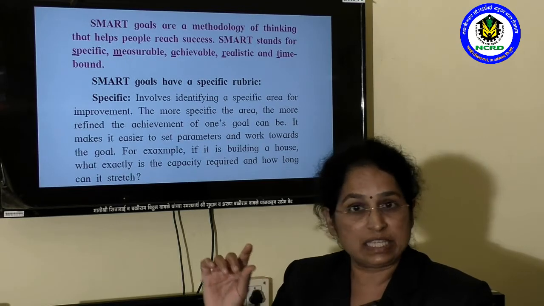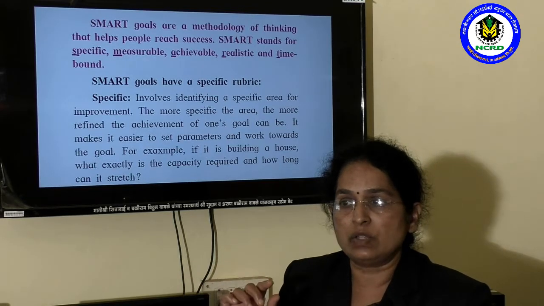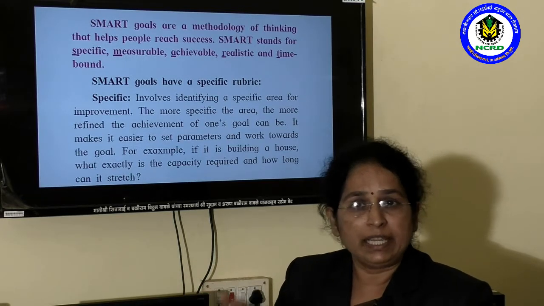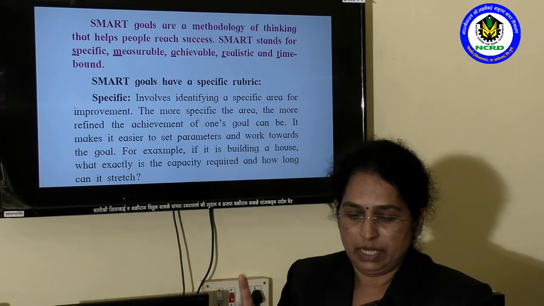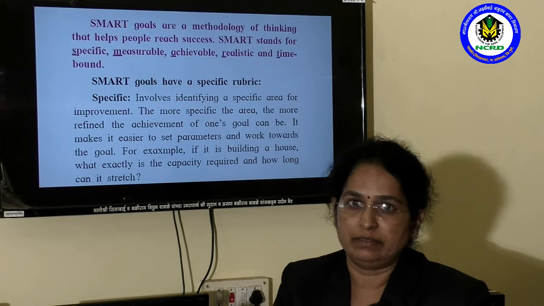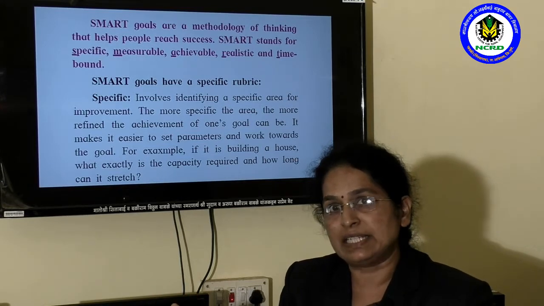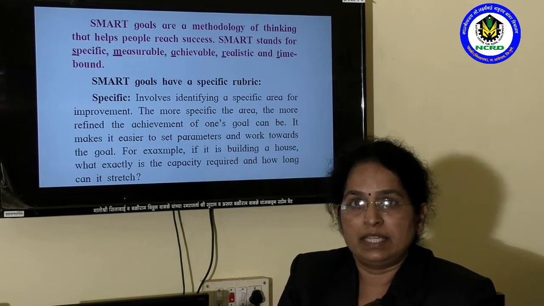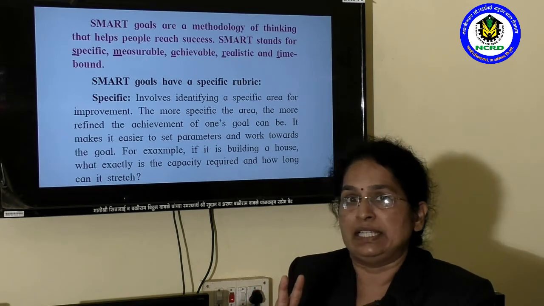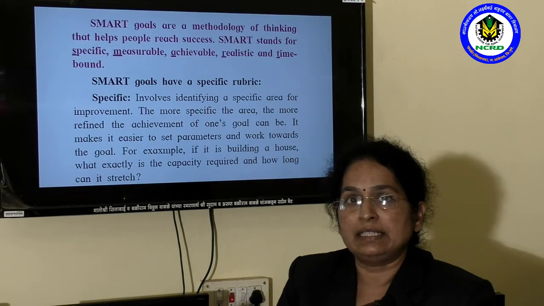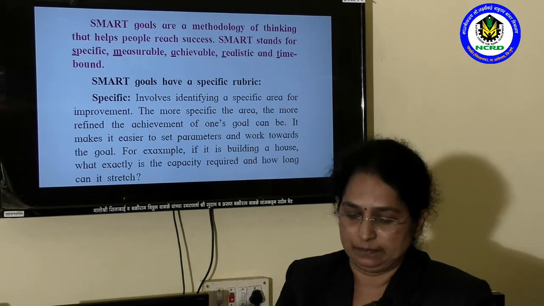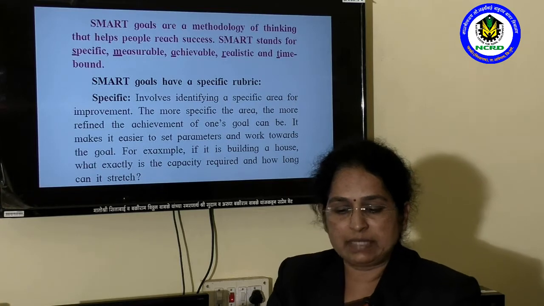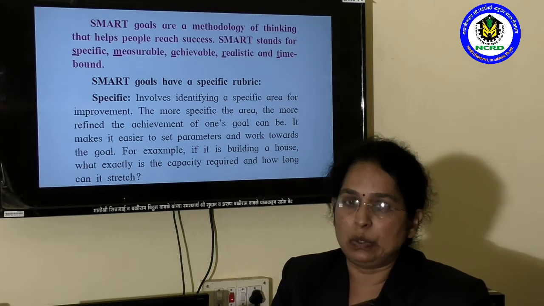Building a house is a goal of that person. If he wants to build a house, he must know the exact capacity required. What is the exact capacity and how long will it stretch? He must know these 2 things before starting to complete his goal. This means a specific goal.